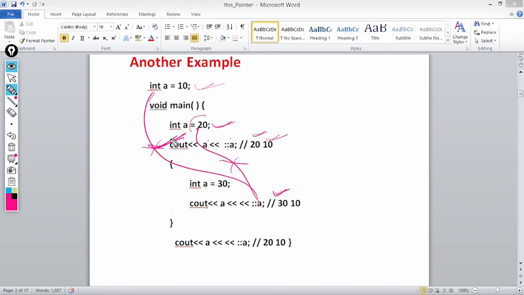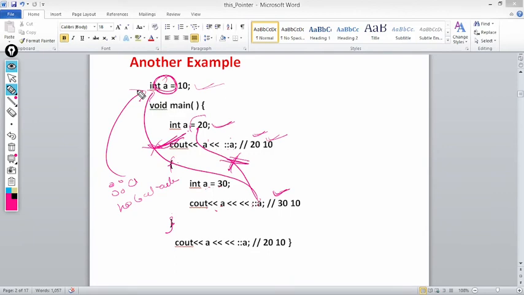Whether inside the main function or inside any function, if we use the scope resolution operator with a variable name, it will refer to the global variable, not the local variable. इस block के लिए a local हो गया, ये global हो गया. But when I write scope resolution operator a, it will not refer to the local variable, it will refer to the global variable which is defined outside the main function.